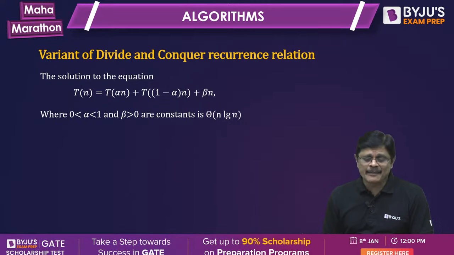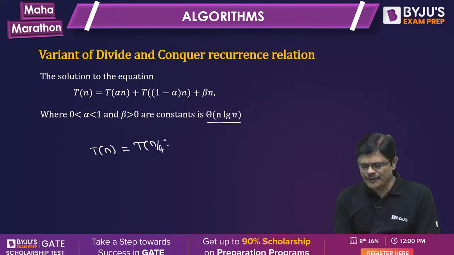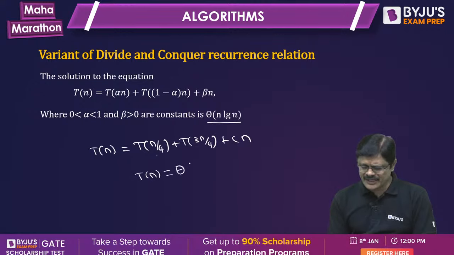There are some special types of divide and conquer recurrence relations, and this result is very useful for the quicksort algorithm and its variants. Whenever you have T(n) equal to T(alpha n) plus T((1 minus alpha) n) plus beta n, the complexity is theta n log n. So if you have T(n) equal to T(n by 4) plus T(3n by 4) plus some constant times n, here it is 1 by 4 and 1 minus 1 by 4, so the complexity would be theta n log n.